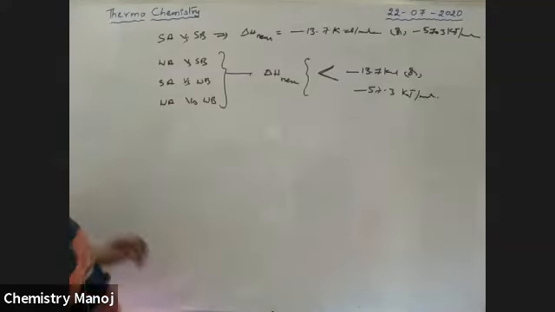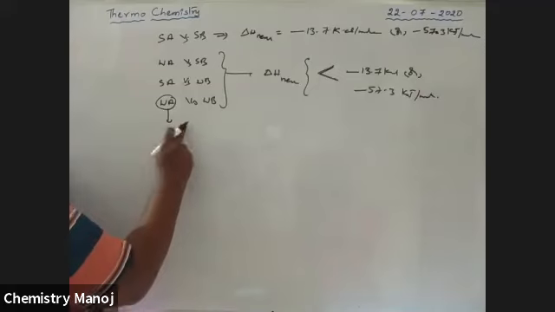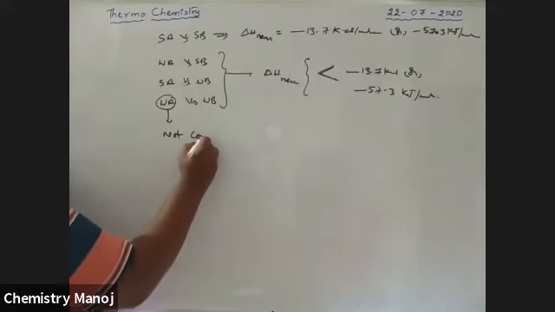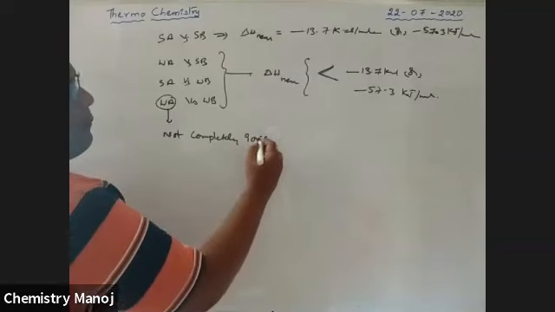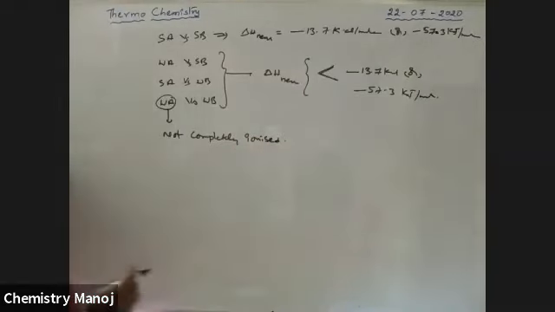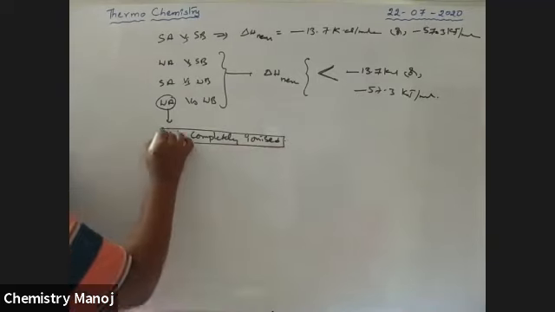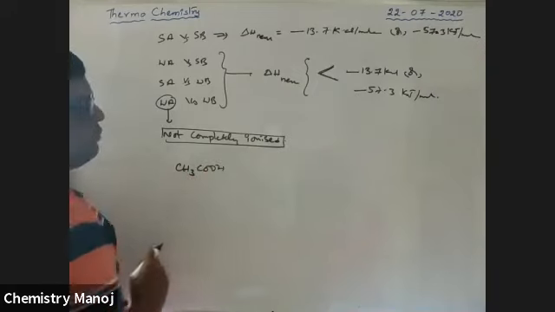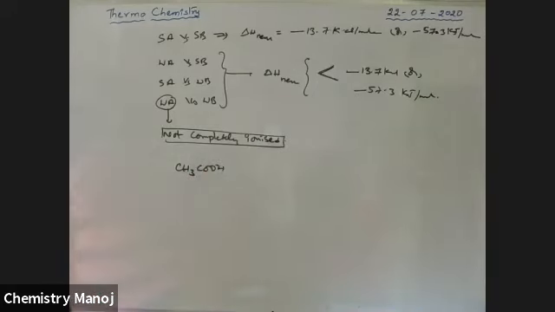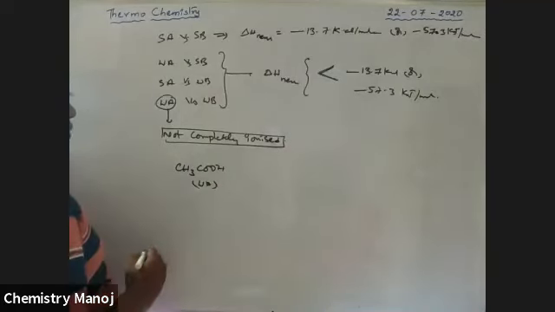Because what is a weak acid? A weak acid is one which is not completely ionized. Which is not completely ionized is called a weak acid. For example, CH3COOH, it is acetic acid. It is a weak acid.